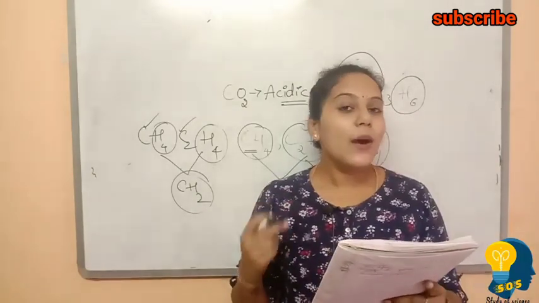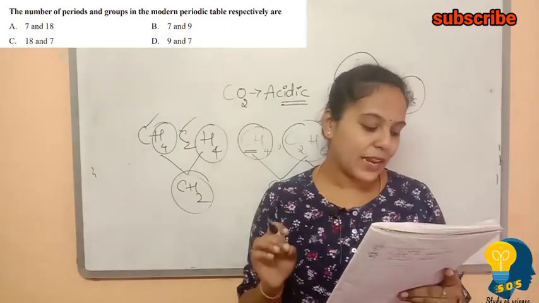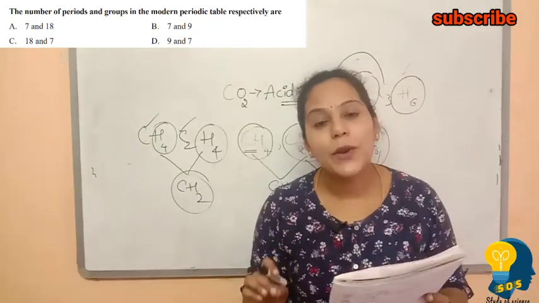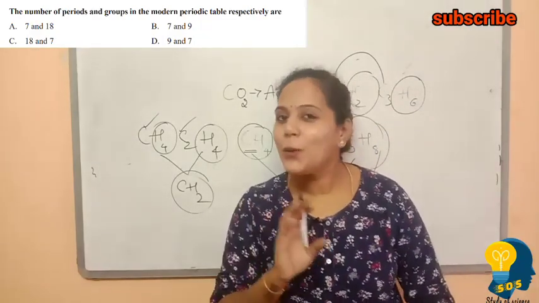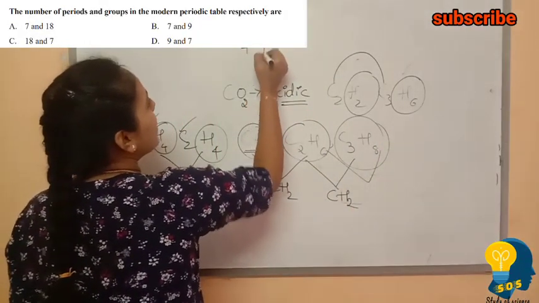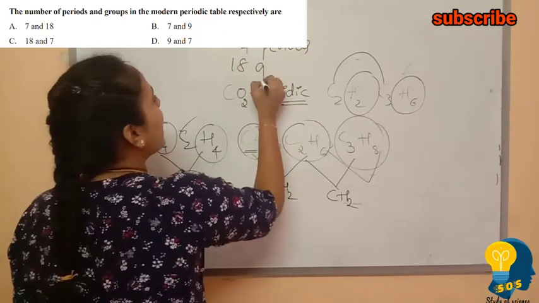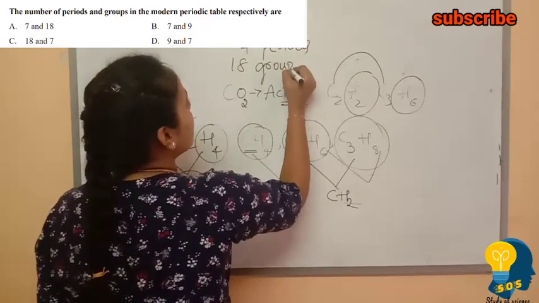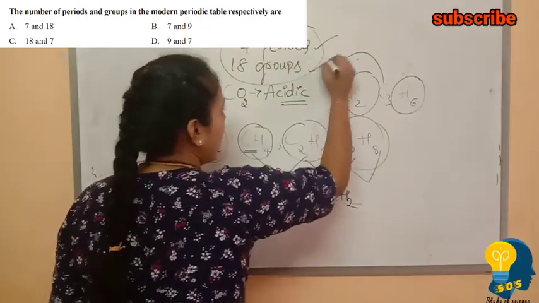Okay. So now let us look at the last question in the chemistry part. The number of periods and groups in the modern periodic table, respectively. Everybody knows, no need to read the options, right? See, in the modern periodic table, we have 7 periods, and we also have 18 groups.